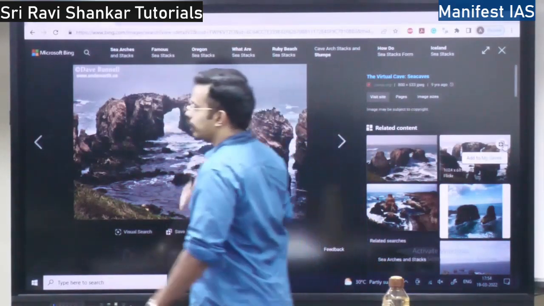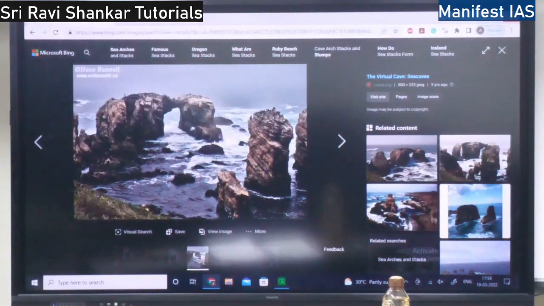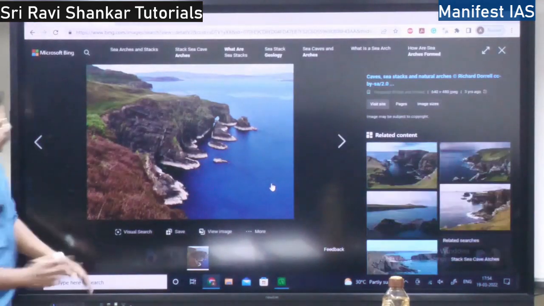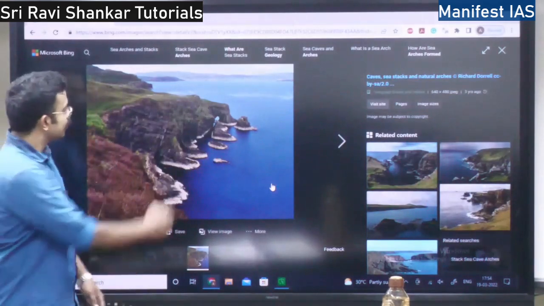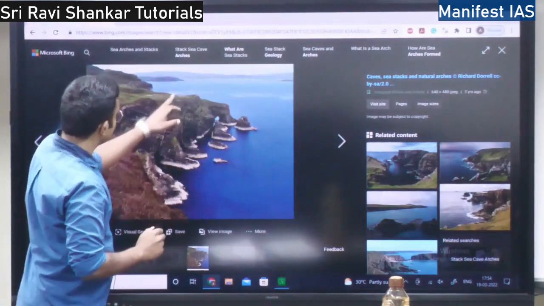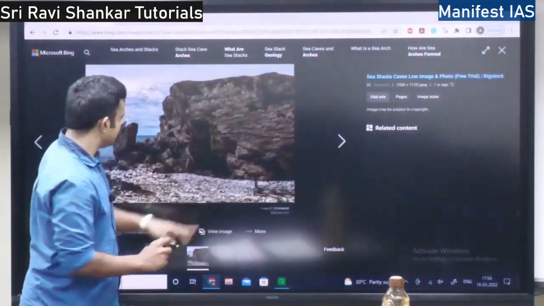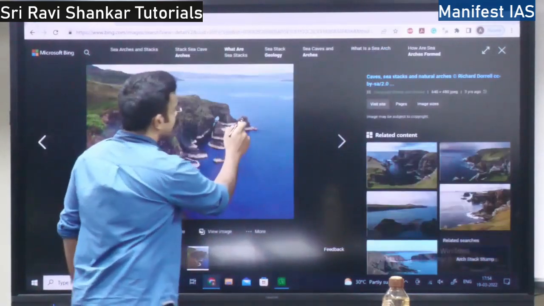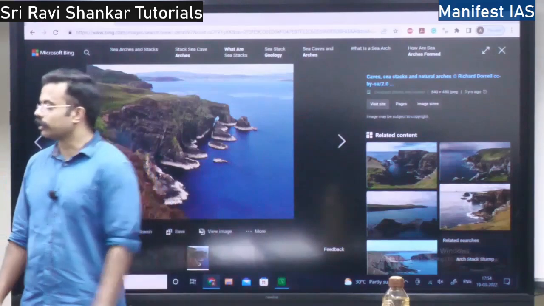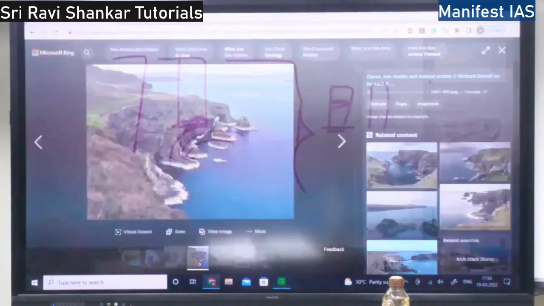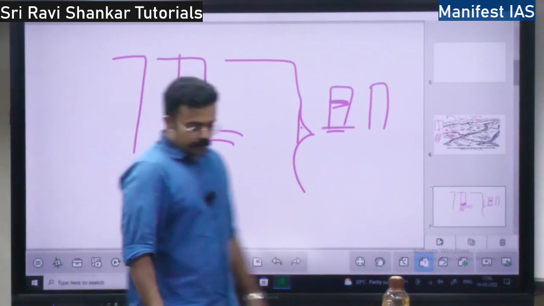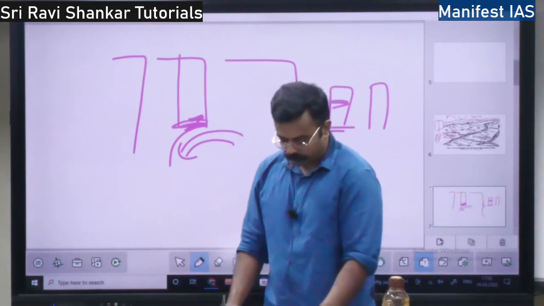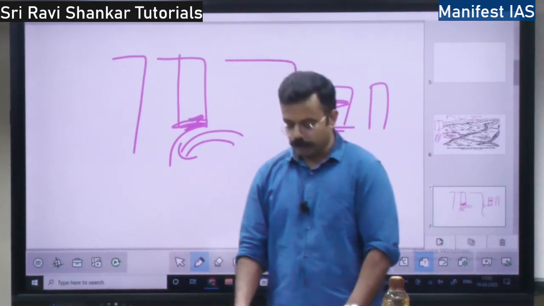This is the sea. I'll show you the cliff also. What is a cliff? See, this is a cliff. Suddenly it is dropping, right? I'm not able to write here. See, here is a cave, and here there is a sea stack, right? This is the concept. So sea stacks will also get eroded. There will be proper beaches, and coastal plains will be formed.